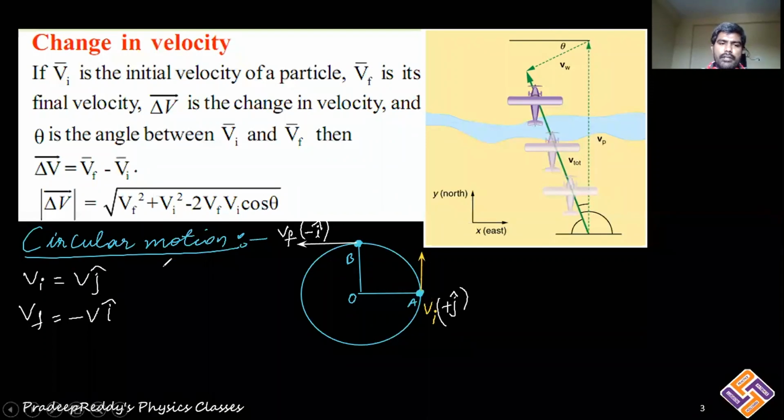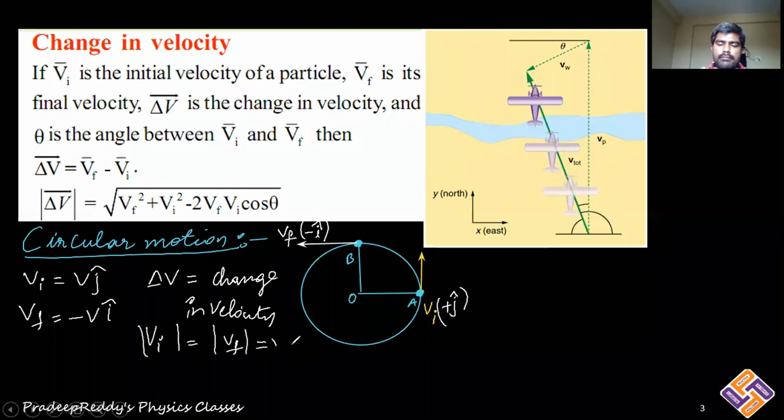In such a case, you can calculate delta V, which is the change in velocity. Even though the magnitude of V initial is equal to the magnitude of V final, the directions are different: initially along the positive y-axis, finally along the negative x-axis.